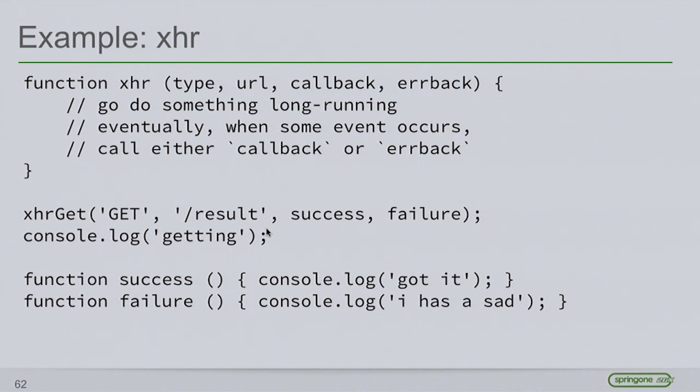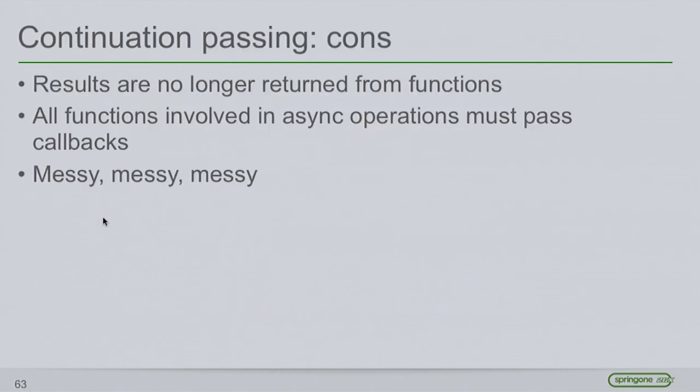I mentioned quickly in the slide that sensible callback implementations will always call back asynchronously, and the reason that I call them sensible is because you can always write code knowing the order that things happen in. So in this case right here, it should log getting before it logs got it or I has a sad. In early versions of Internet Explorer, XHR doesn't actually work this way, so lots of the XHR implementations actually fix that for them.